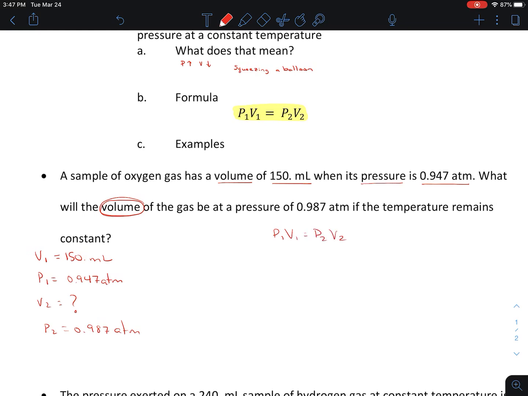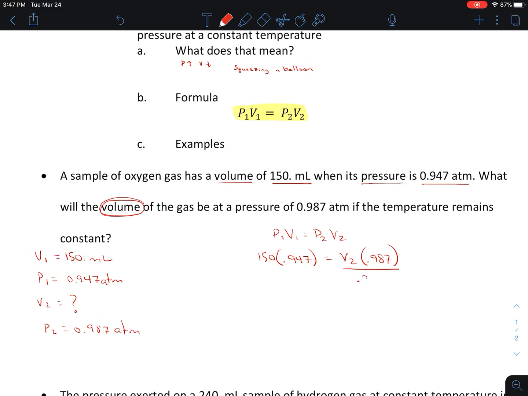That's our formula, and now we just plug these in. So 150 times 0.947 is equal to V2 times 0.987. I got a little out of order there, but hopefully you understand that I put V2 first instead of P2. Now, to do some algebra here, we want to get V2 by itself.